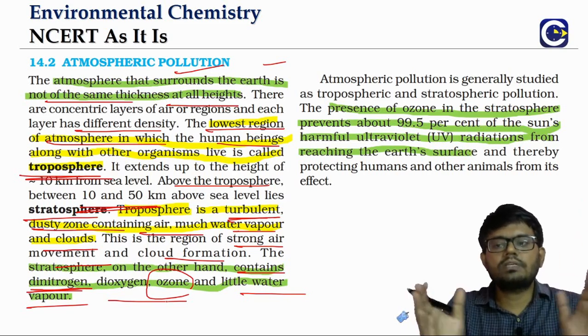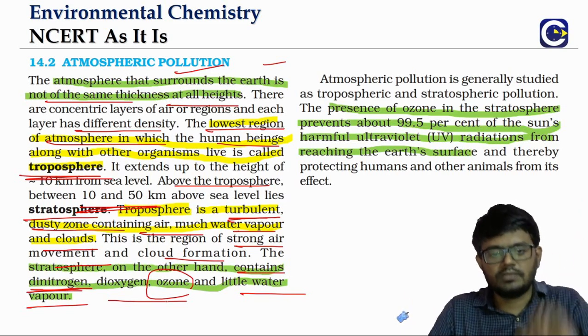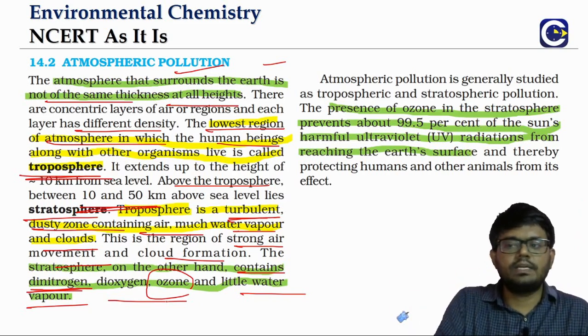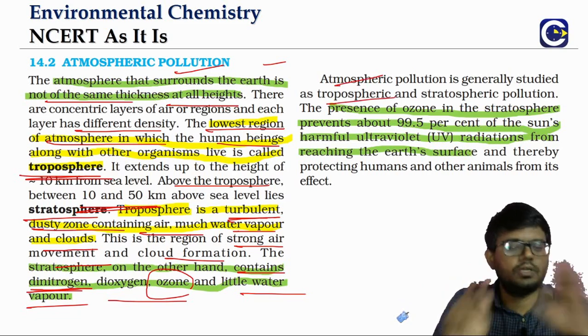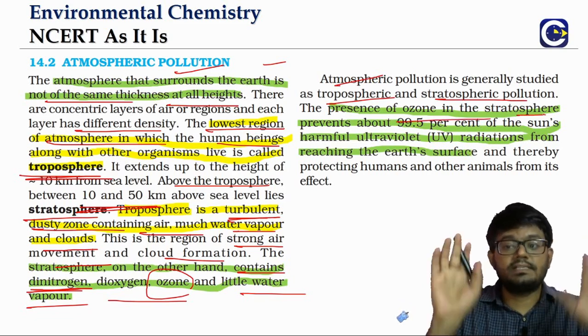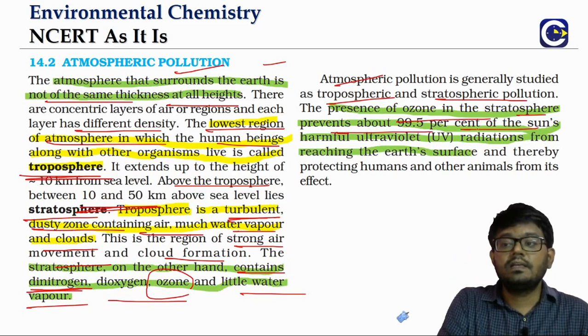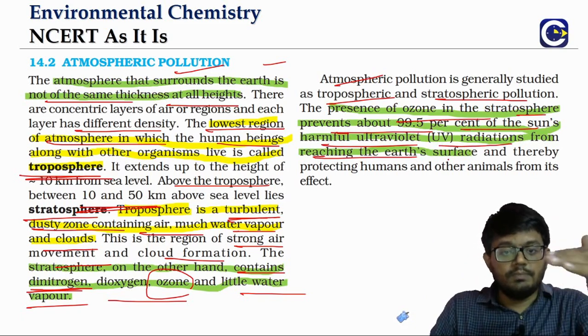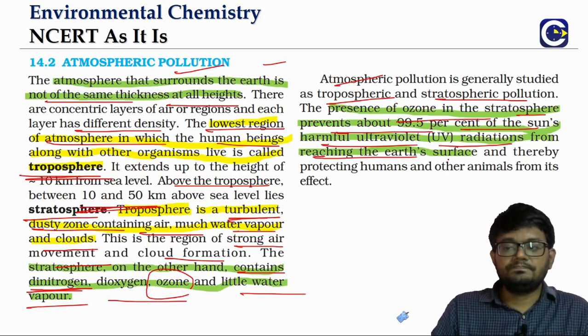So when you want to study atmospheric pollution, we will divide this into these two categories. We will separately study the pollution in the troposphere, and separately study the pollution in the stratosphere. In the stratosphere, as I said, the ozone presence prevents harmful UV radiations from reaching the earth's surface. About 99.5% of these harmful radiations are prevented from reaching the surface of the earth.